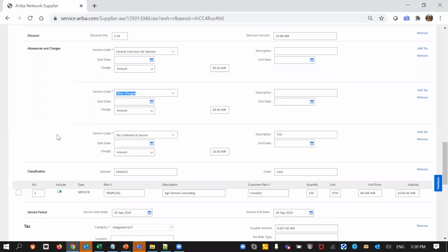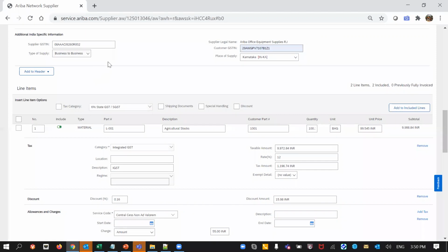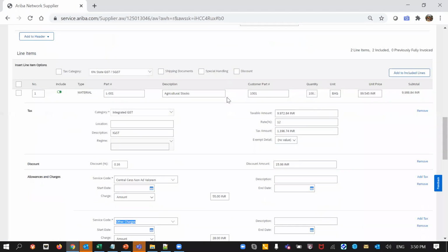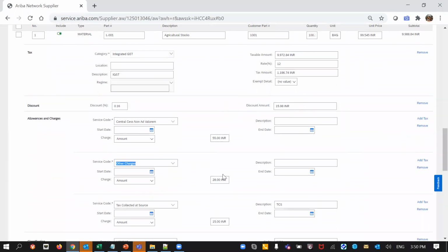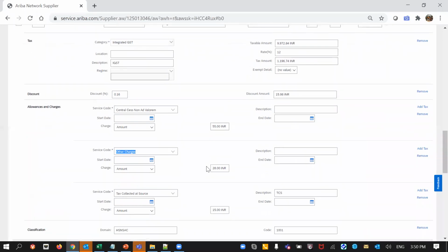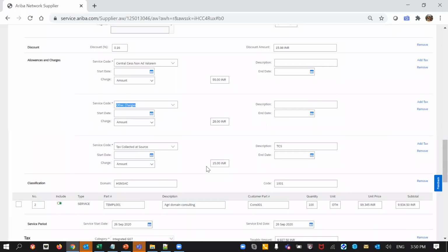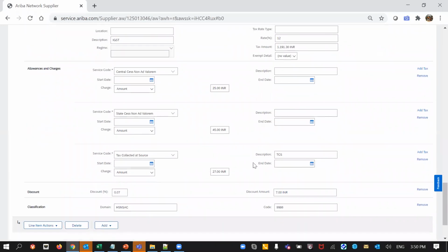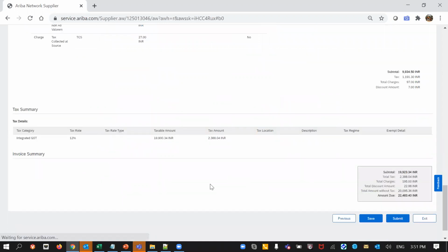The guidelines will be provided here. Most of the values will be provided in the drop down, or they will be available here. But certain things we have to take care of when configuring with the help of Ariba consultants or any other consultants. We have to make sure the configurations are exactly as per the details provided in the presentation. We will share the presentation as well, which will have all these details. After this, I'm going to submit this invoice to the tax authorities.